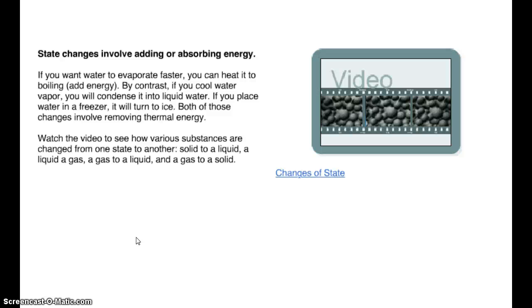Watch the video to see how various substances are changing from one state to another: solid to liquid, liquid to gas, gas to liquid, gas to solid. Again, you are going to have to go back to your lesson and watch the video. You can pause and do that now, or you can do it at the end.